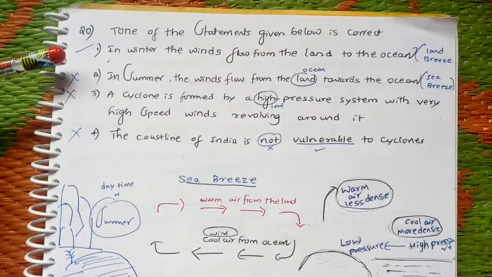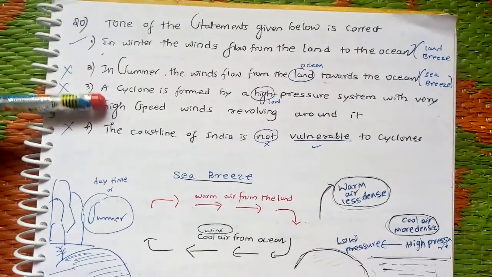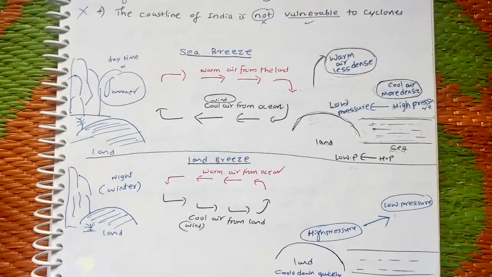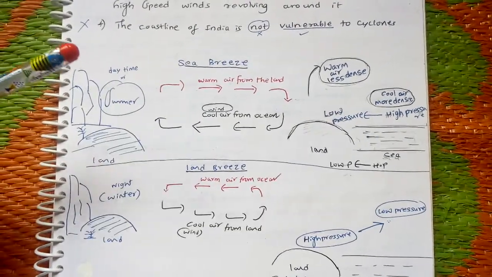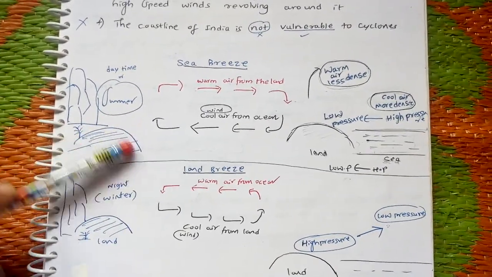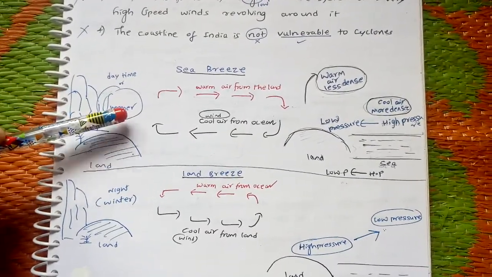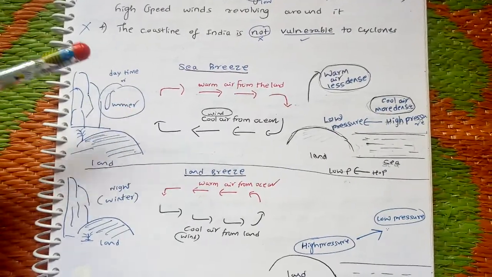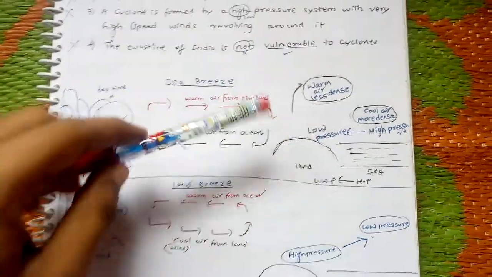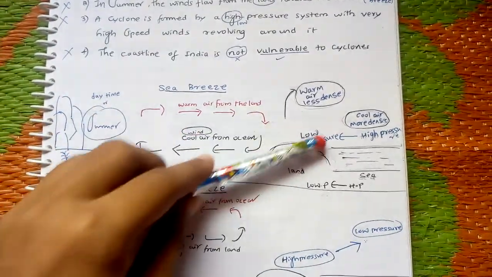The winds flow from land to the ocean. This is the correct option. These three options are wrong. I will explain with the sea breeze and land breeze case. During daytime or in summer, what will happen? The earth's surface gets heated very quickly. The air present above the surface of land also gets heated. As you know, warm air is less dense, expands and moves upward. Because of this, low pressure is created here.